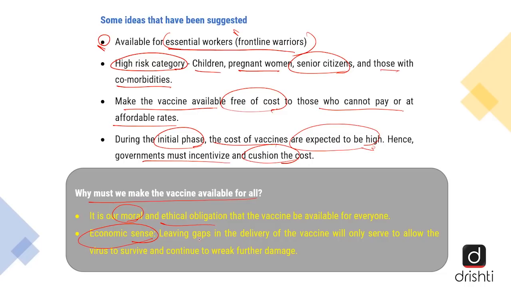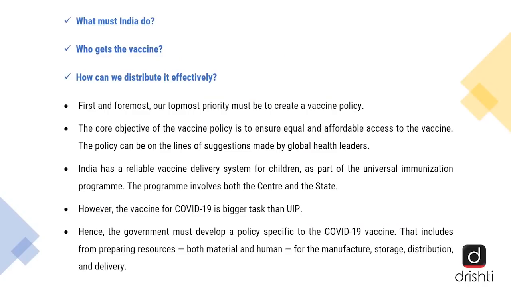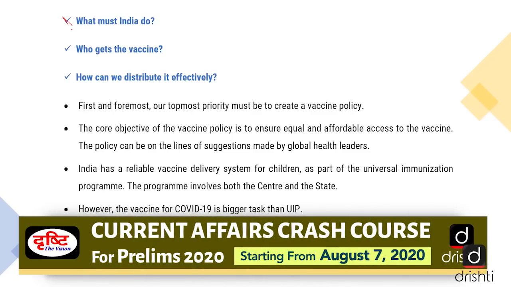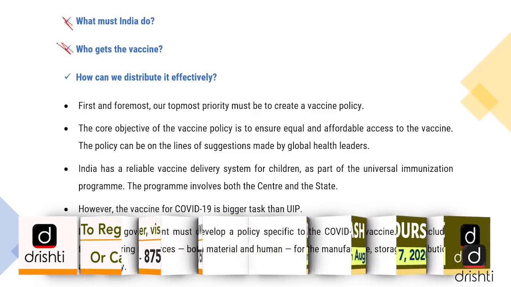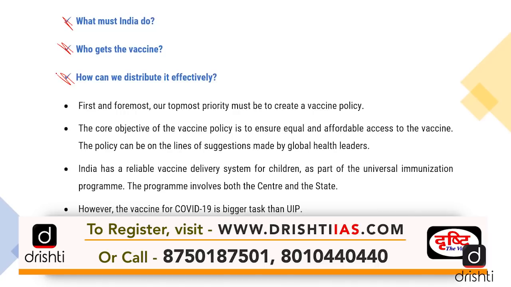And the worry is, if you leave gaps in the delivery of this vaccine, in all probability, the virus will survive, mutate, and will further continue to wreak damage. And I'm sure we do not want another lockdown. So it makes sense that the vaccine is made available to all. Now, all of these issues are also applicable to India. So the question arises, what must India do? Who gets the vaccine and how can we distribute it effectively?